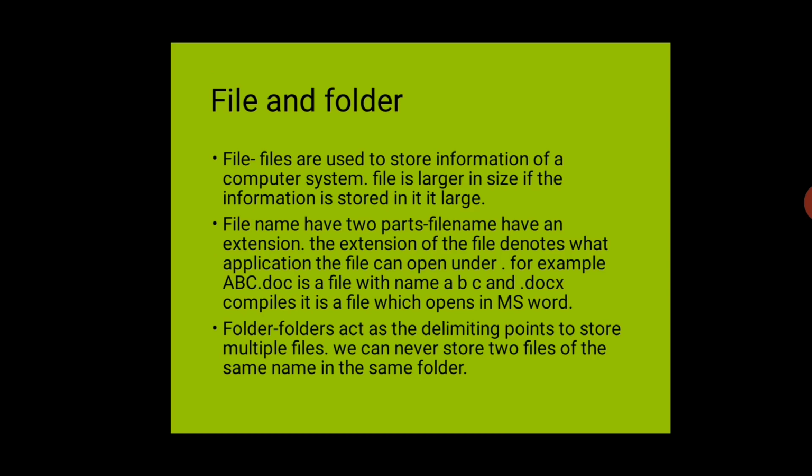If we want to save both of these files, then we use different folders. Next is mouse and keyboard. Keyboard and mouse are both input devices. Both are used to give instructions to the computer system. The keyboard has multiple keys. The longest key is known as the space bar, which gives the space between two letters or two words.